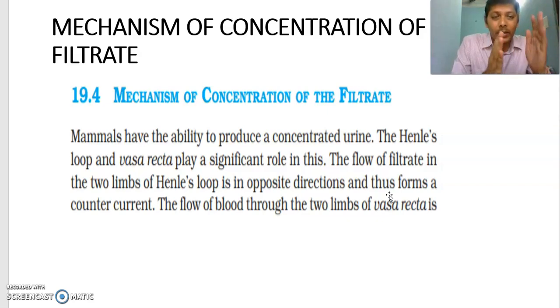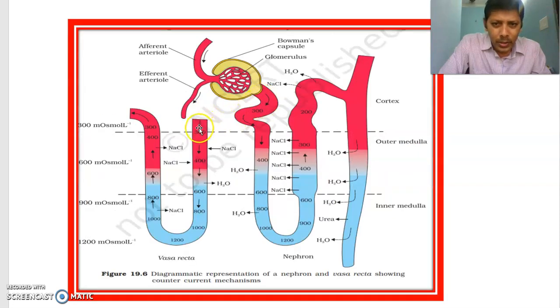Counter opposite flows. Come to the next one. Another countercurrent, let us see. The flow of blood through the two limbs of vasa recta. The flow of blood. Okay, here this is the vasa recta.